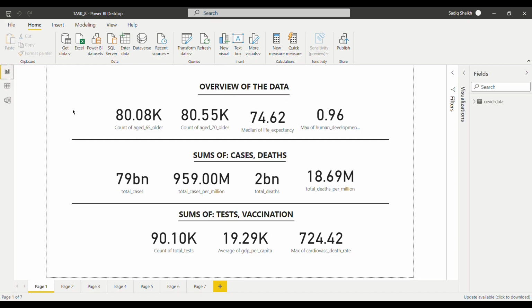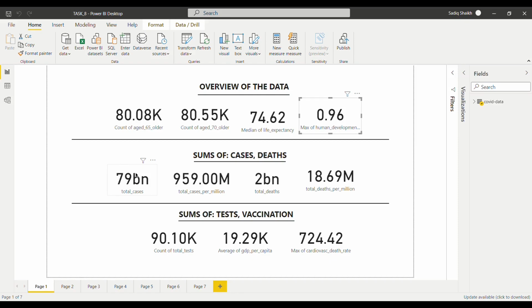So here are the total counts, the count of people who are 65 and more. Here 65 and more is 80k, then 70 and more is 80.5k. Median of the life expectancy is 74.62 in the years 2020 to 2021. Then the maximum of the human development index is this value. As you can change even this value, I have just taken the maximum value just to see the development index max value of it.